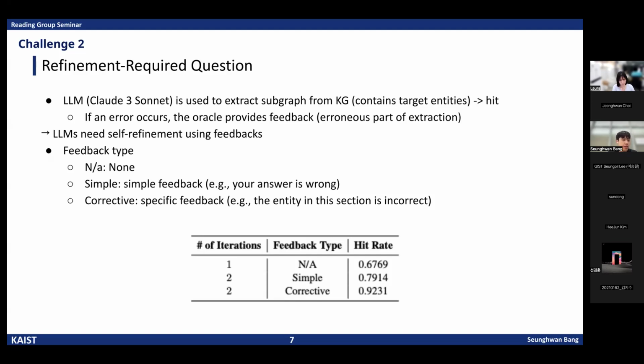So there are three types of feedback. NA means no feedback is given, and simple feedback such as "your answer is wrong," like this feedback, and finally corrective feedback, which gives a more specific hint. For example, the entity in this section is incorrect.